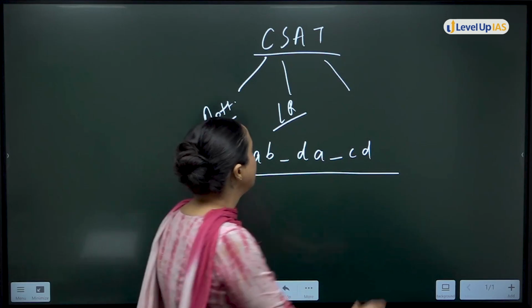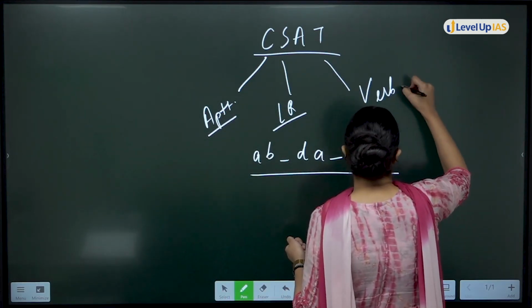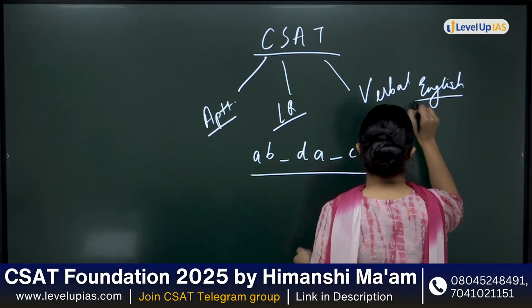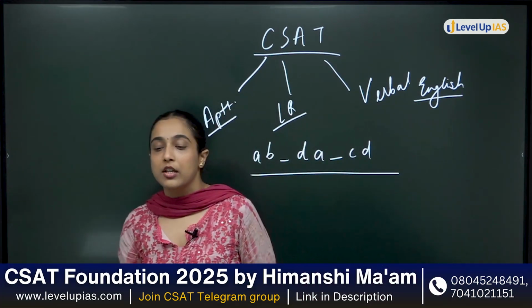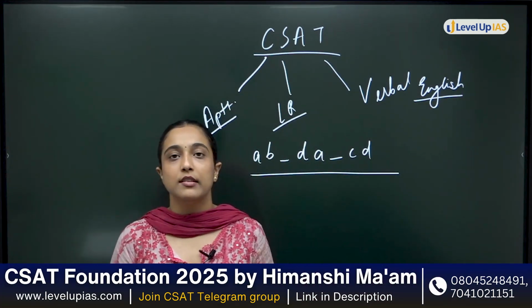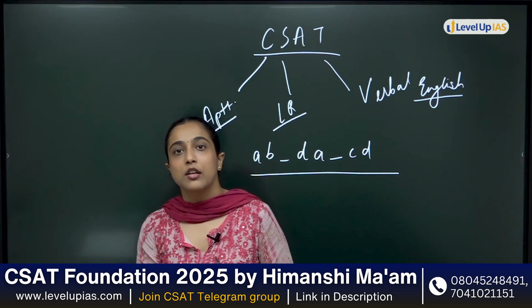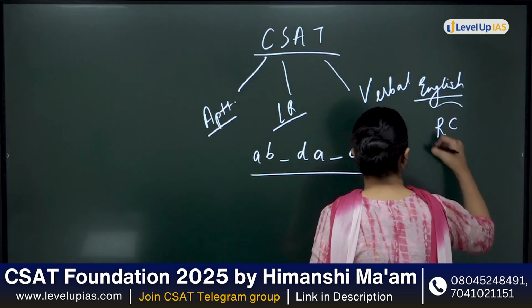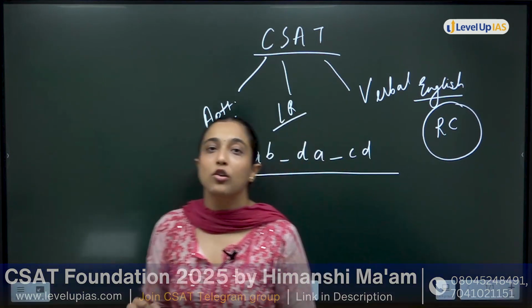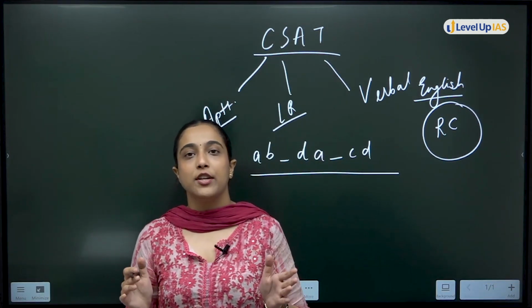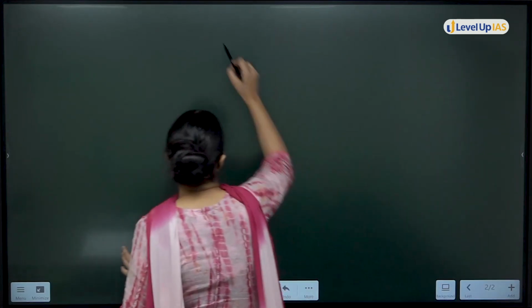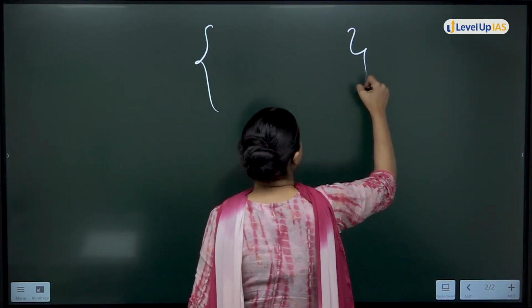And then you have verbal ability or English. Earlier, you used to have a mix of questions, but in the current pattern, UPSC is only asking you reading comprehension. What is reading comprehension? You get a passage on any topic.